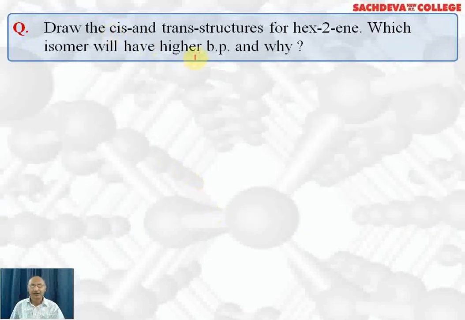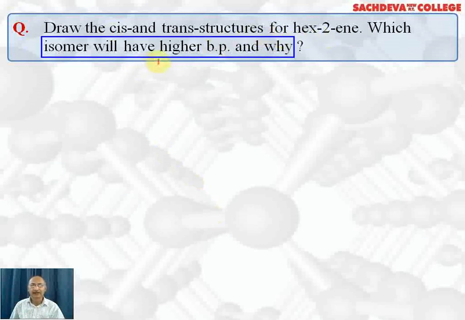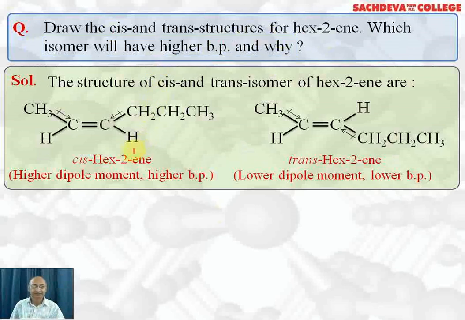Next question: draw cis and trans isomer structures for hex-2-ene. Which isomer will have a higher boiling point and why? This is cis-hex-2-ene. Why is it cis? Because both the hydrogens are on the same side, and the alkyl groups are different but they are on the same side. Cis-hex-2-ene will have a higher dipole moment because the dipoles are not getting cancelled.